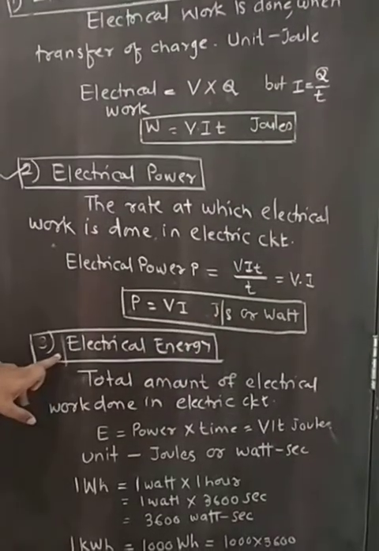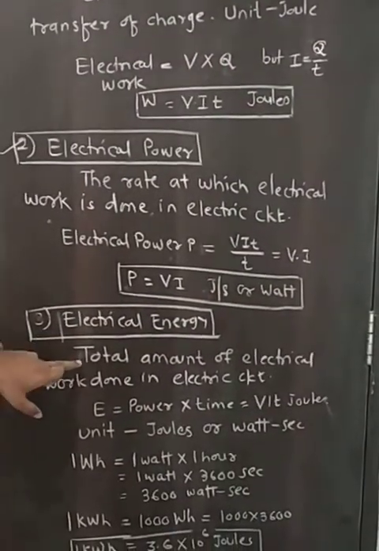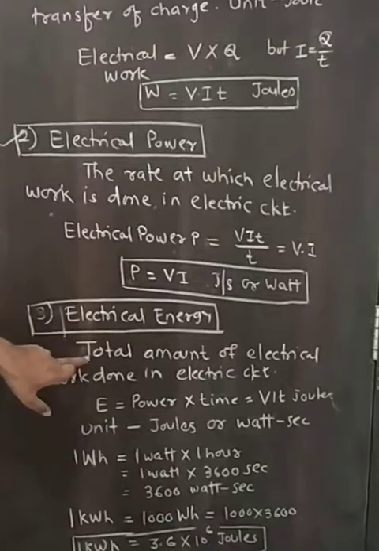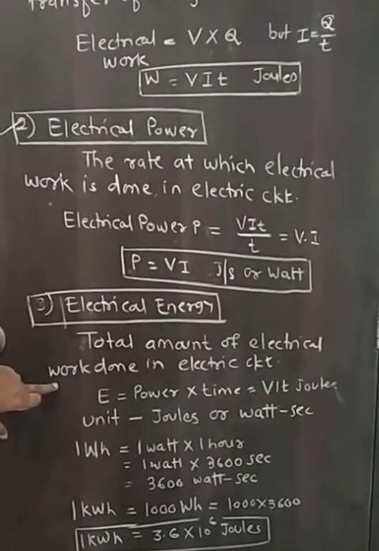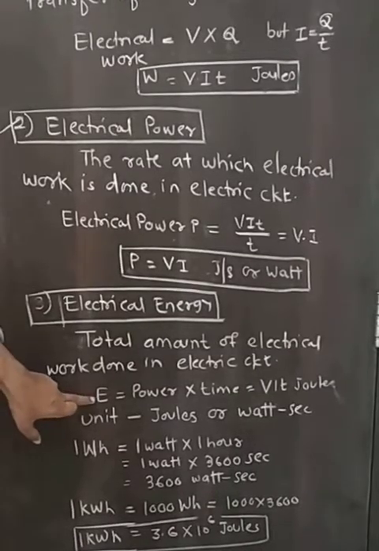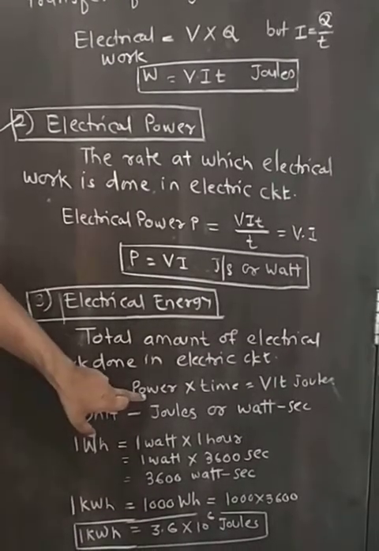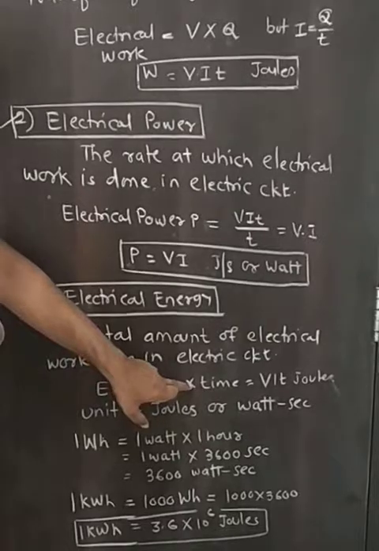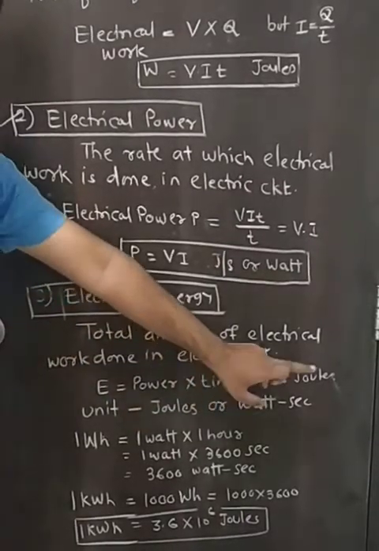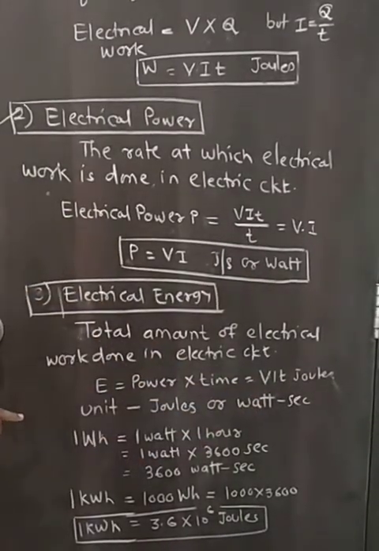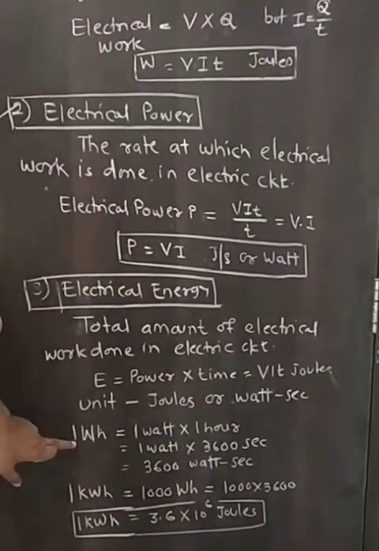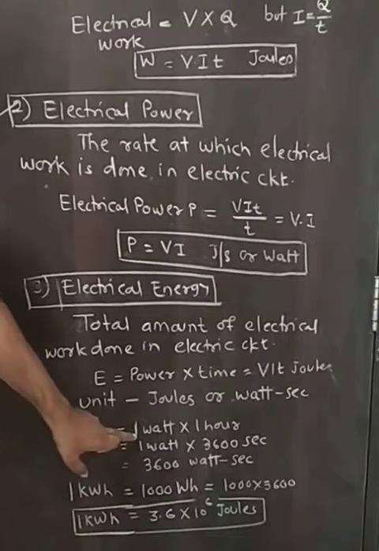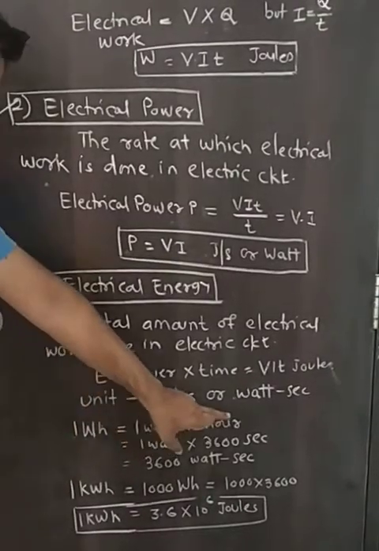And last, electrical energy. The total electrical energy is nothing but the total amount of electrical work done in any electrical circuit. So electrical energy is equal to power into time, and it is nothing but VIT. It is measured in joules or in watt second. So 1 watt hour is nothing but what? 1 watt into 1 hour.